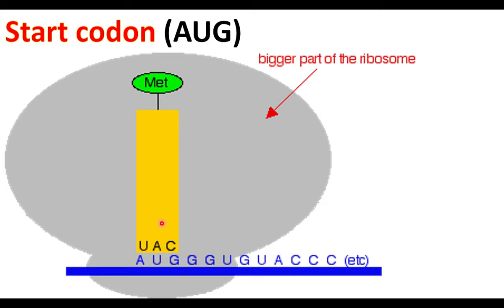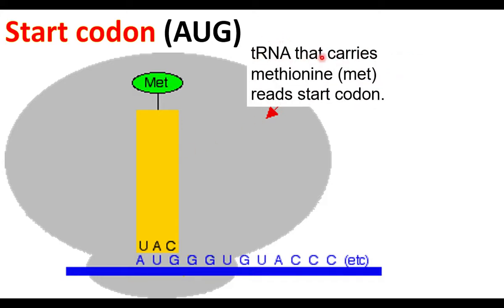Methionine tRNA with UAC anticodon reads AUG, the start codon. The start codon AUG is read by the anticodon of methionine tRNA, the tRNA that carries methionine.